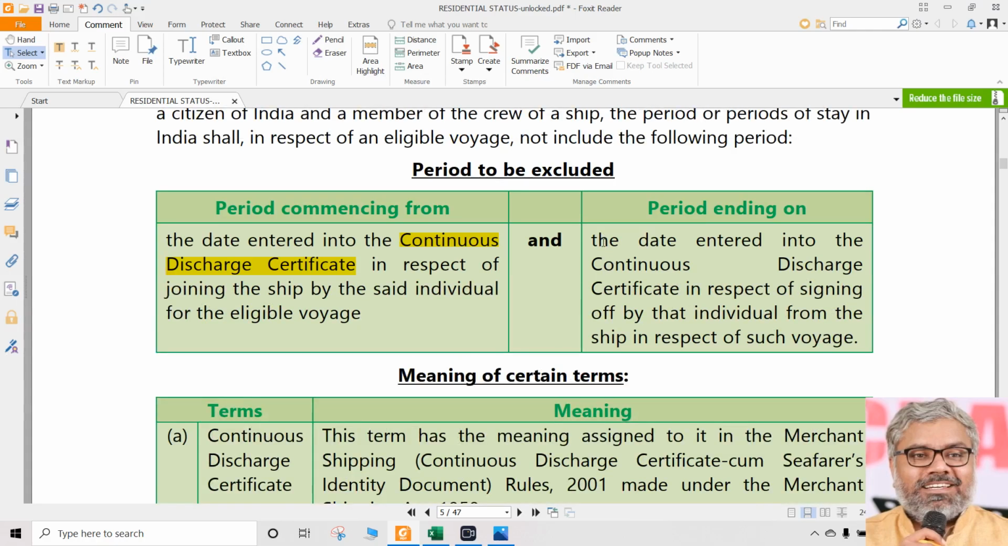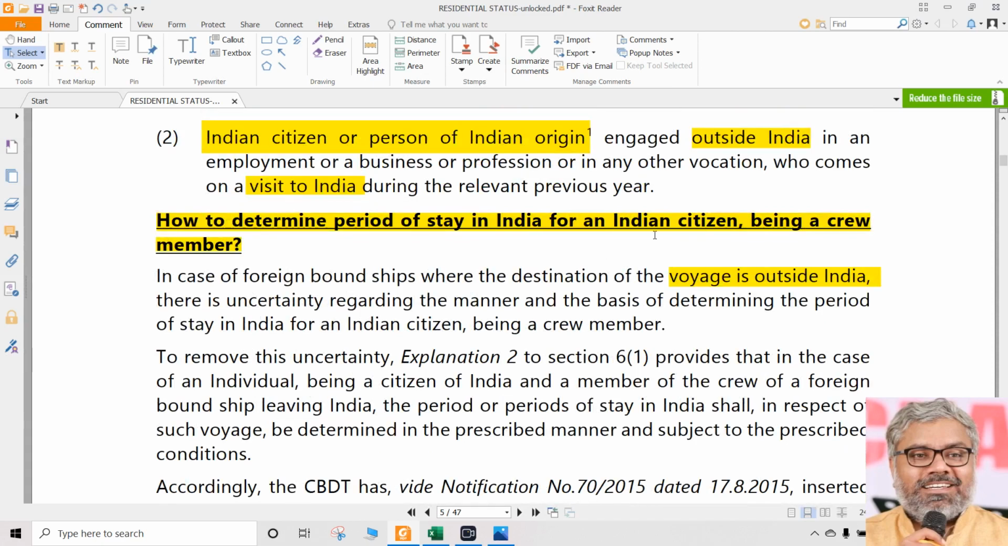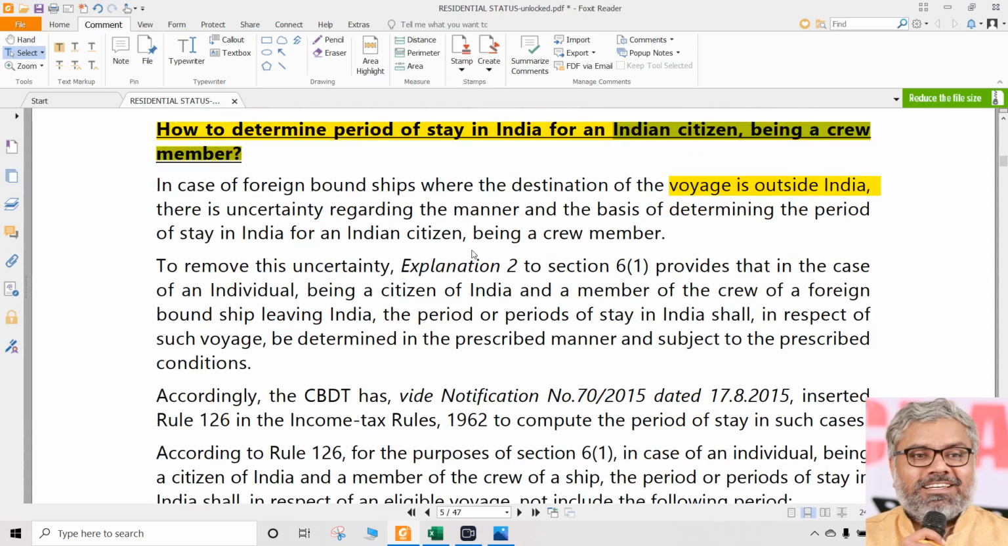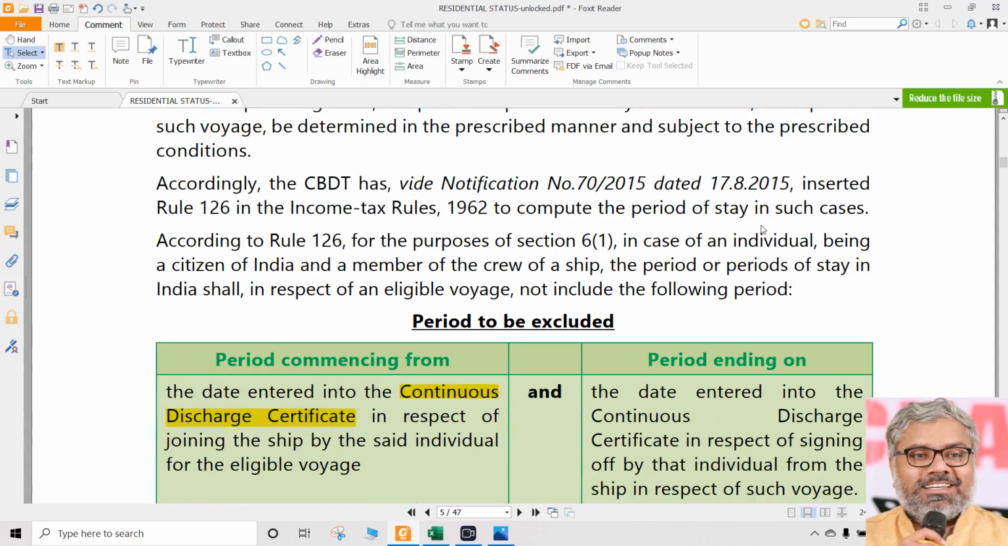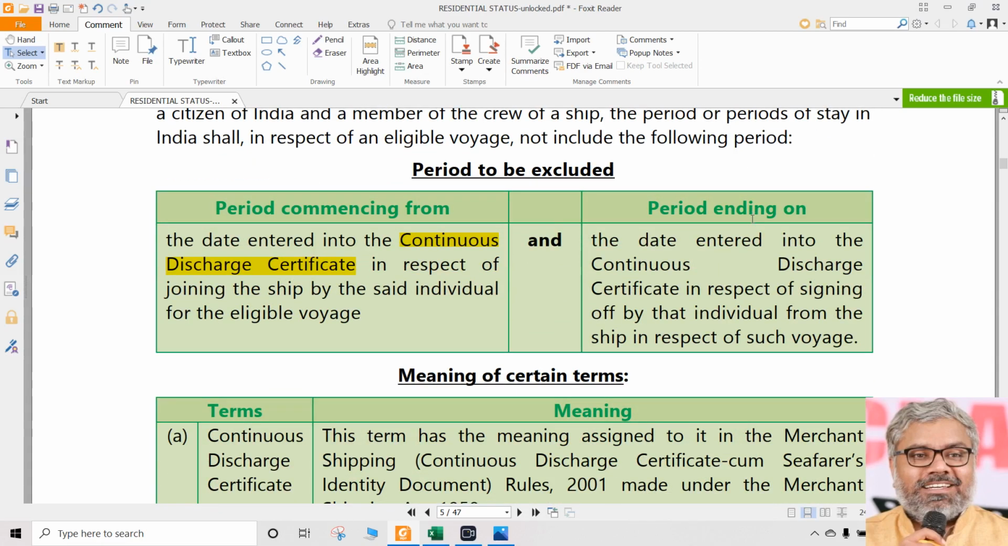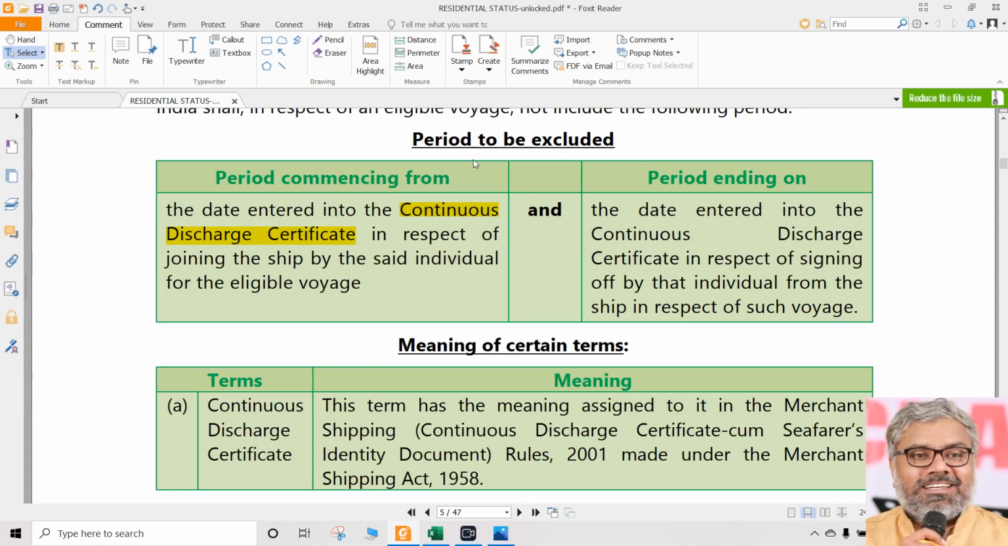But we are talking about whom? Not everybody. We are talking about a particular person. Which type of person? An Indian citizen, that too a crew member. Crew member means not a passenger, he is staff of the ship, staff of the voyage. So in that case, how to calculate the period of stay? We are talking about the period to be excluded. Which period is to be excluded? We have to see the period commencing from the date entered in the continuous discharge certificate in respect of joining the ship by the said individual for the eligible voyage.